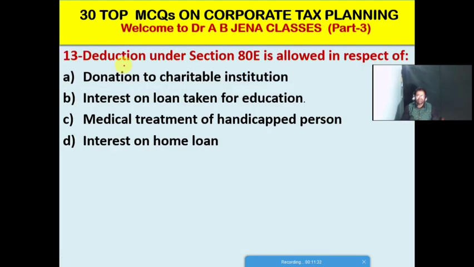So next one MCQ, deduction under section 80E is allowed in respect of what? A. It's donation to charitable institution. B. It's interest on a loan taken for education. C. It's medical treatment of a handicapped person. D. It's interest on a home loan. Friends, so B is the right option for this MCQ.